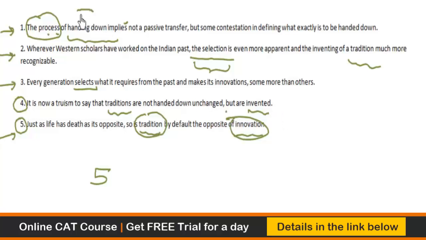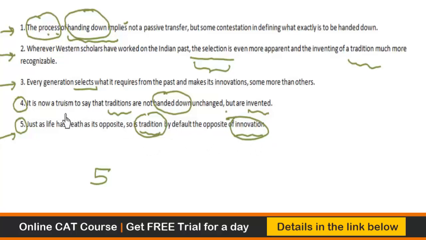Now, this handing down is basically connected with this handing down. So before you say the process of handing down implies not X but Y, you must say that it is now a truism to say that. So fourth must come before one, because you say just as life has death as its opposite, so tradition by default is the opposite of innovation.